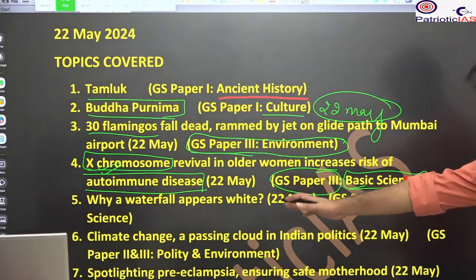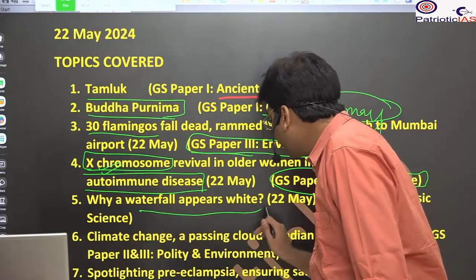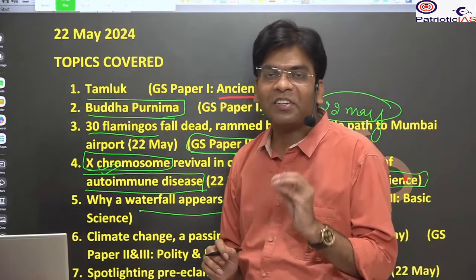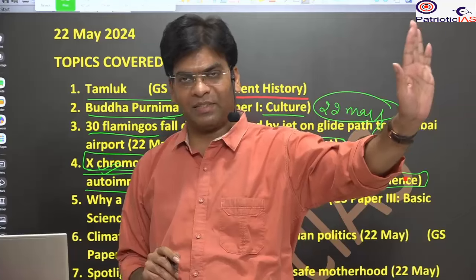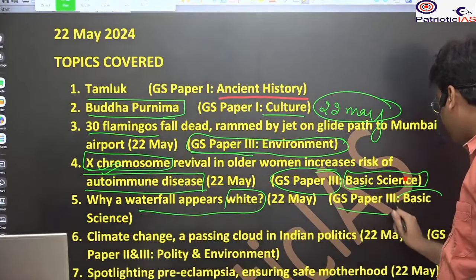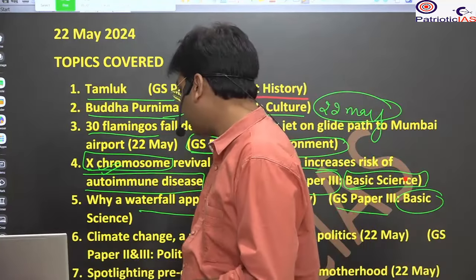Then, again from the science section, we will see why a waterfall appears white. We will see the shining white color of the waterfall from a distance. So what is the reason? We will see that under the GS paper 3 basic science. What is the reason, such as the reflection, refraction, all these things that we will see.